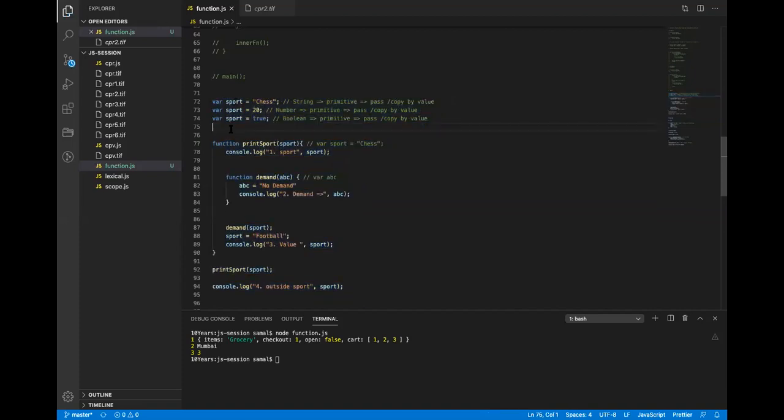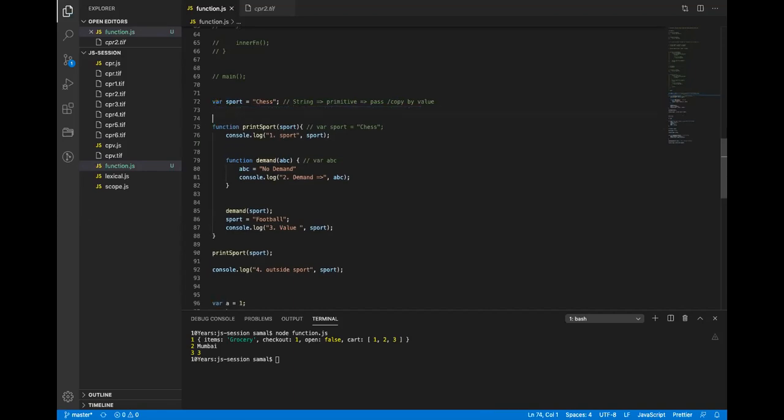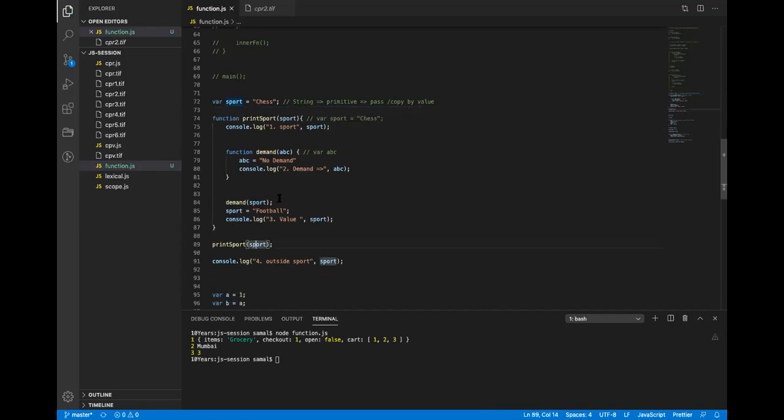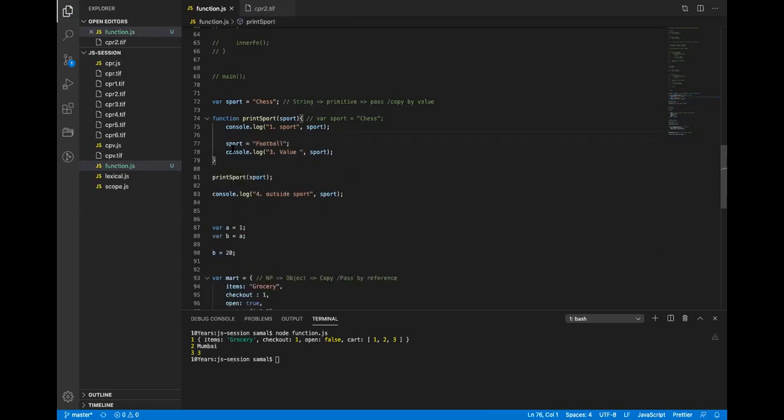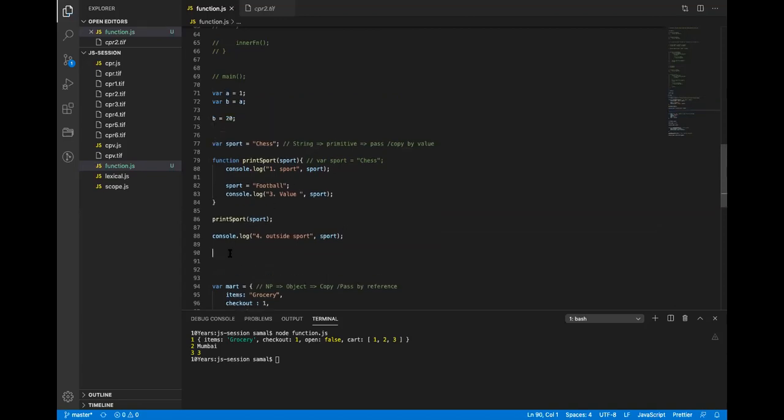We defined a variable here and the variable is passed as a parameter. I'll just remove this to simplify it. We defined a variable and that variable is passed. That variable is primitive, so the function receives a copy. And I updated the value of another variable, but it did not change the outside variable because it is a primitive value. It works exactly like this one. Is it clear?